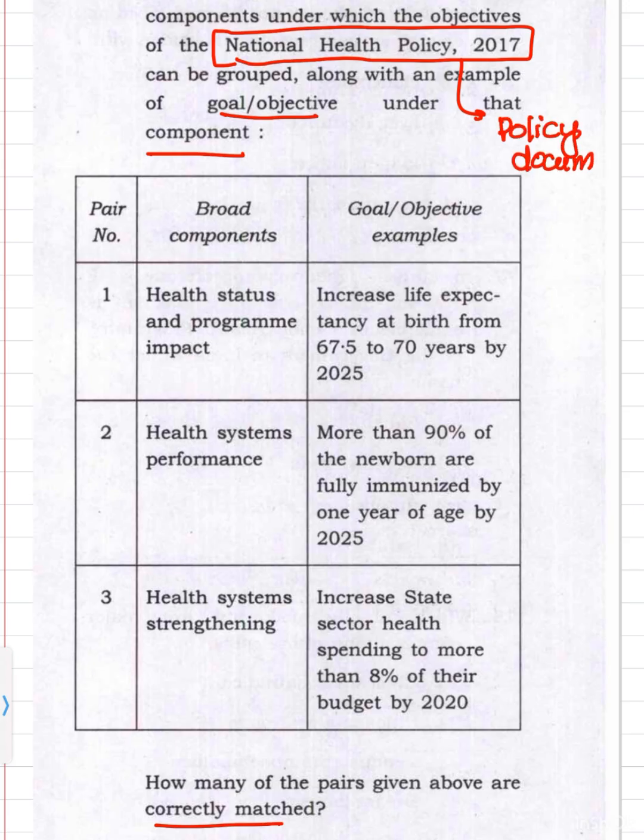When we read the policy document, it tells us that the National Health Policy has three broad components. And what are those three broad components? The first is health status and program impact. The second is health system performance, and the third is health system strengthening. Within each broad component, there were many goals and objectives given. Out of them, one is given in front of each of them.